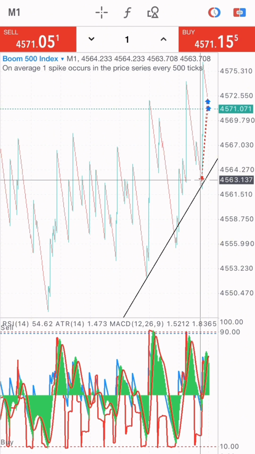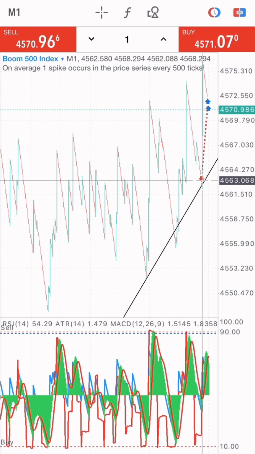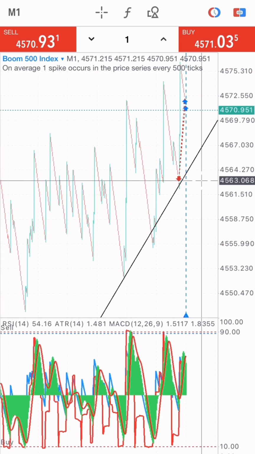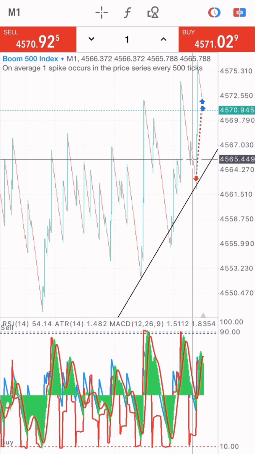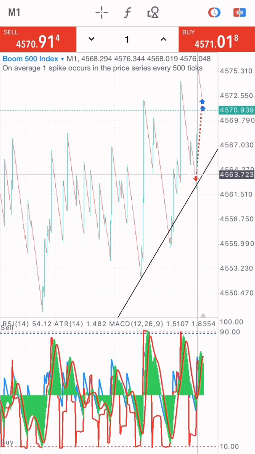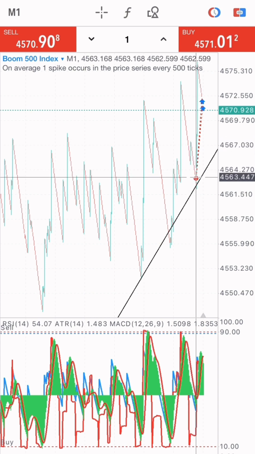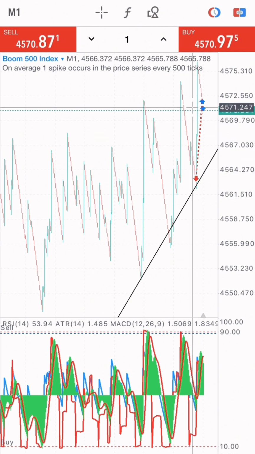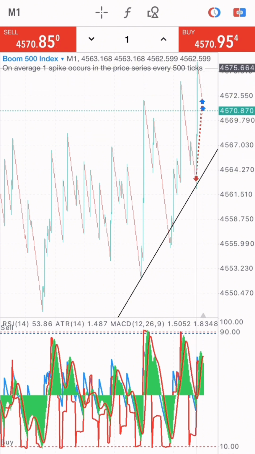So where the error came from was this point, right? The error came in at this region, at this point, because the market has sold here. It spiked and it sold again, and I entered this market right here, which I shouldn't have entered. I shouldn't have entered that market at this point because it resulted in a very big loss. Look at the spike that happened here at this point, right?